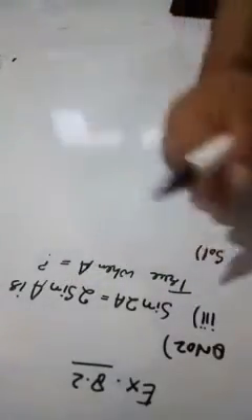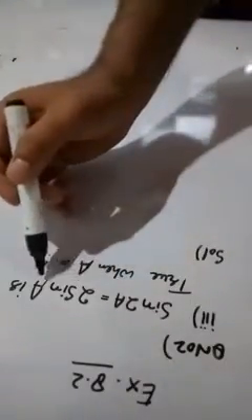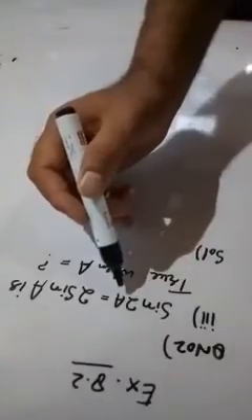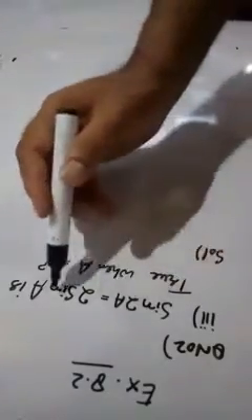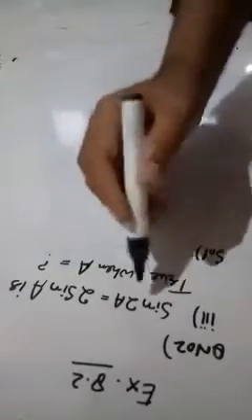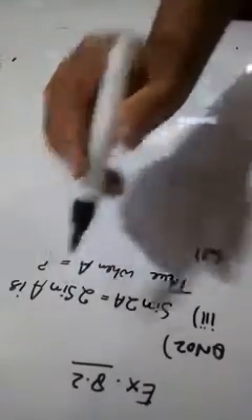It is not always equal. Sine 2a is not always equal to 2 sine a. But for certain values of the angle a, we can say that this identity is true. I am going to show you at which values sine 2a will be equal to twice sine a.